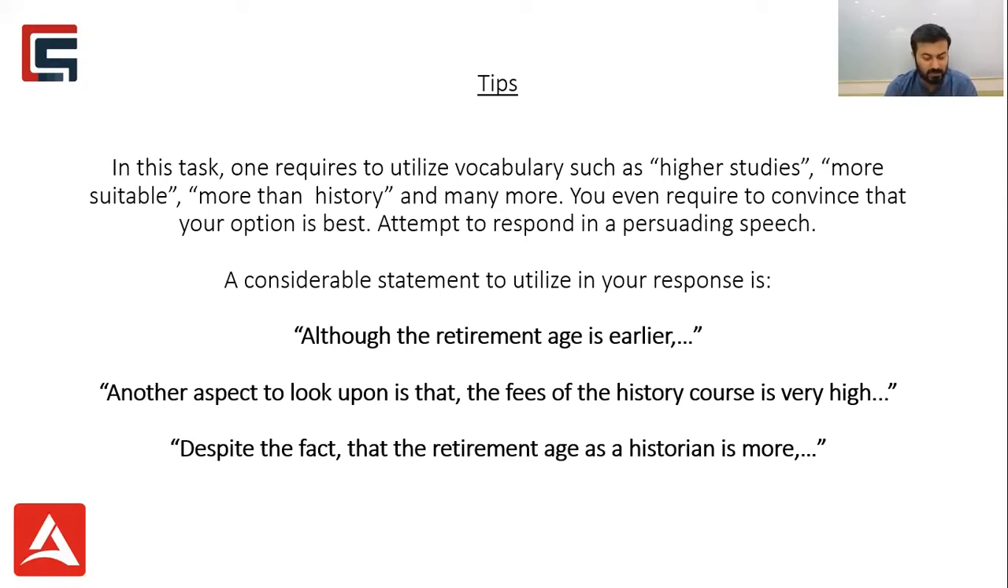So the second aspect to look at is that the fees of the history course are very high. Of course, that is one of the aspects in the four features that we come across, wherein accounting fees were pretty low compared to history. And if you notice the third one, I have mentioned that despite the fact that the retirement age as a historian is more, pretty much more compared to accounting, there are other benefits of being an accountant.